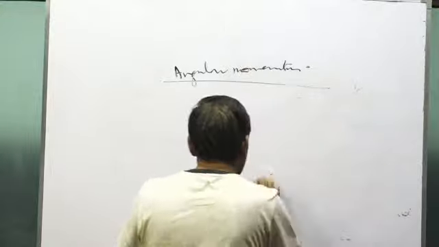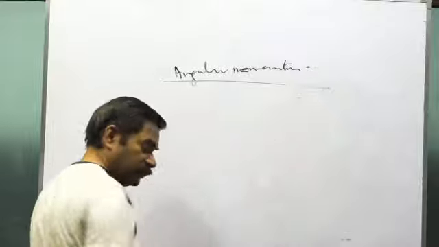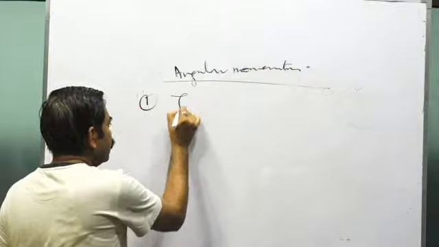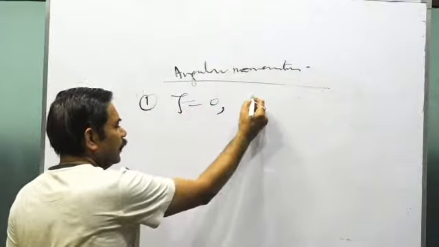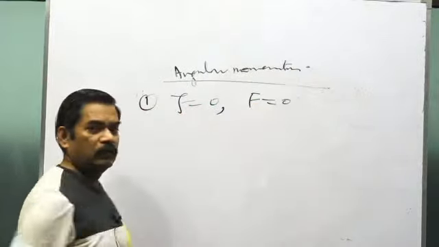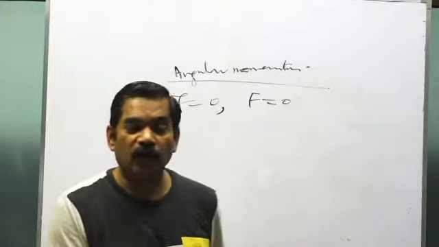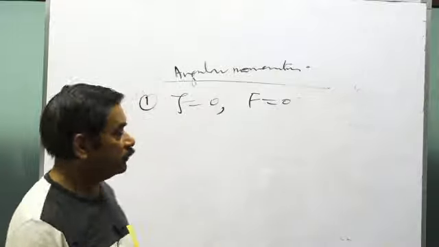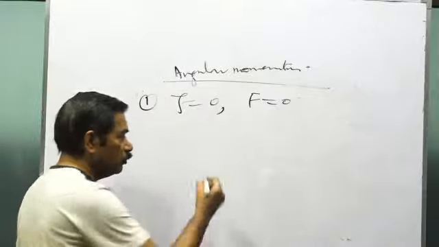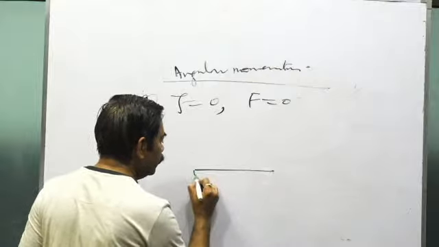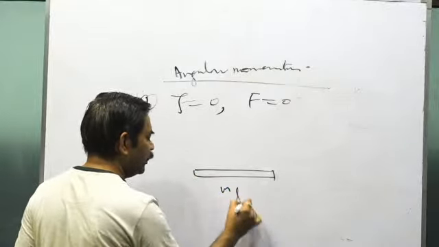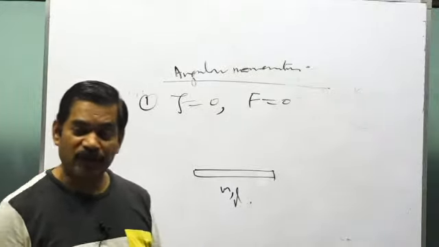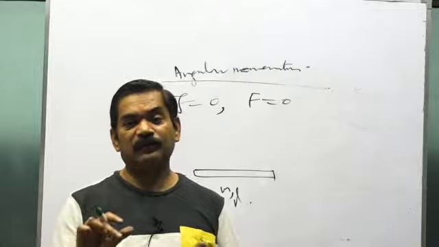Then the first kind of questions, when you know all these parameters, are what? In which the torque is 0 as well as the force is 0. Means torques will be acting, but the net torque will be 0. It's not that torques are not acting. Net torque is 0, net force F is also 0. So see this: there is a rod of mass m and length l. It's one example. The questions will be like that, but the figures might be variable.